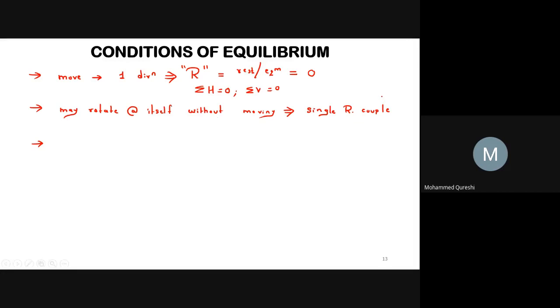And if the body is at rest or in equilibrium, the moment of the couple causing the rotation must be equal to 0. Hence, for the second condition, we may write that summation of M will be equal to 0.